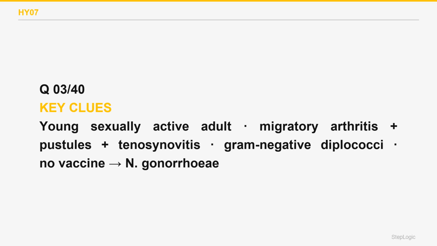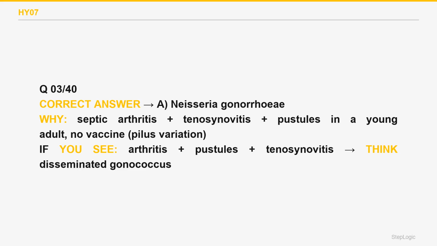Neisseria gonorrhoeae causes disseminated gonococcal infection, the triad of migratory arthritis, tenosynovitis, and pustular skin lesions in a young sexually active adult. It has no vaccine because it constantly varies its pilus antigens, and unlike meningococcus, it has no polysaccharide capsule and does not ferment maltose. The correct answer is A.